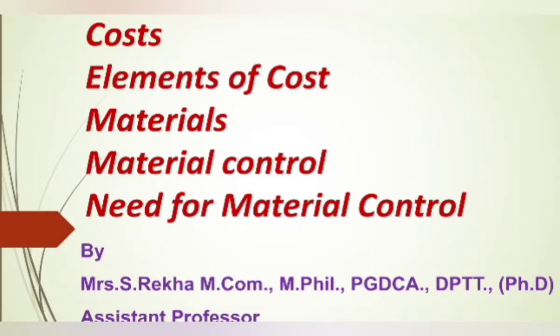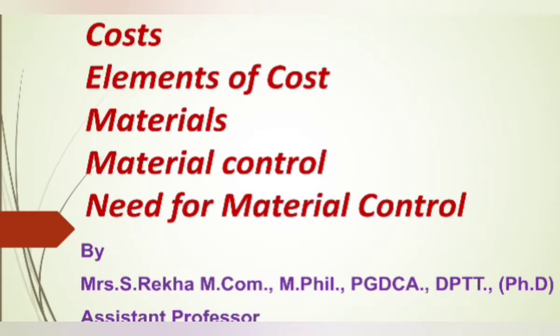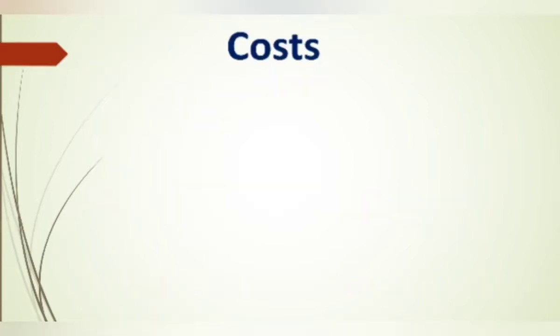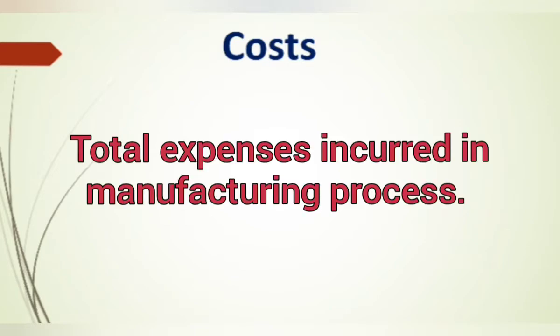Hello everyone. In this section, I discuss what is cost, elements of cost, materials, material control, and need for material control. So, first we can see what is cost. In the previous video I have explained this topic very briefly. So, we can say that cost is the total expense incurred on production and sale. It is a resource spent for producing a product or rendering a service.